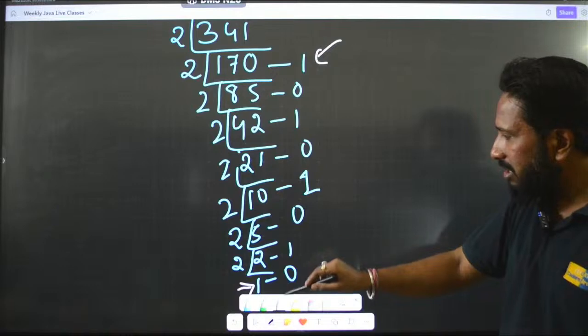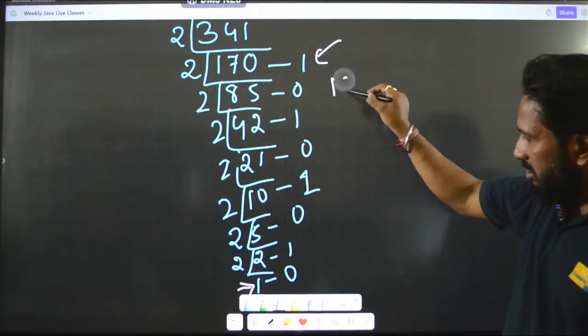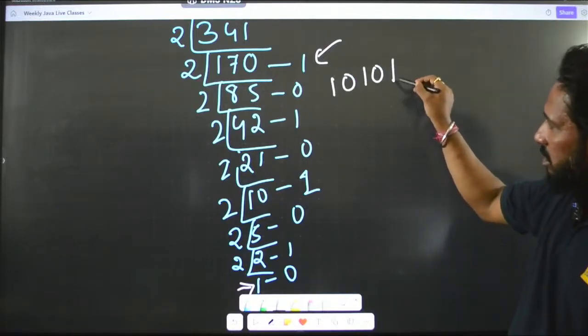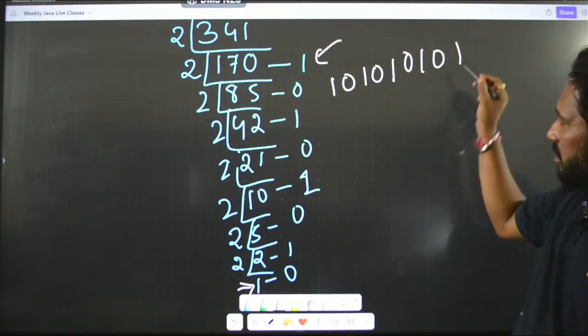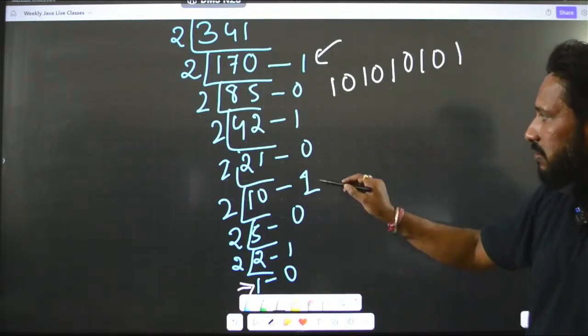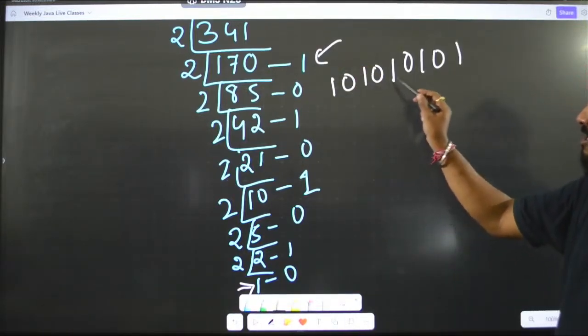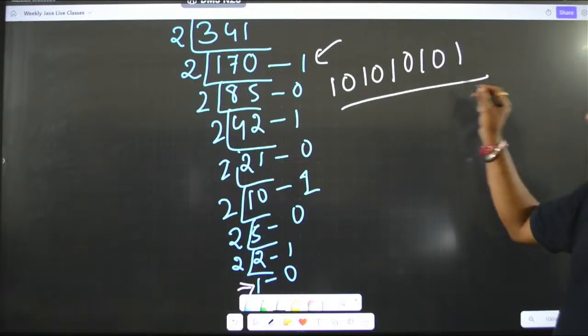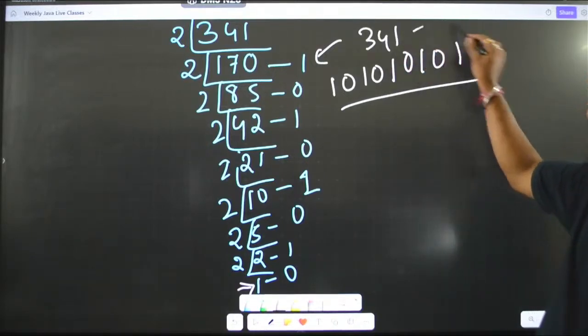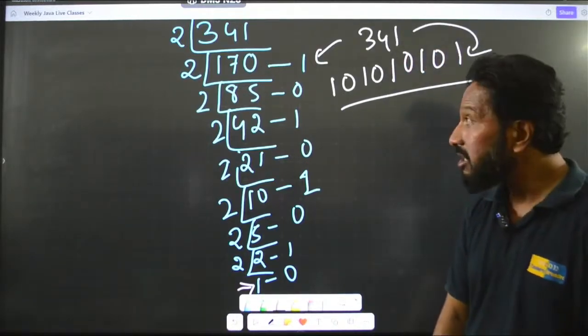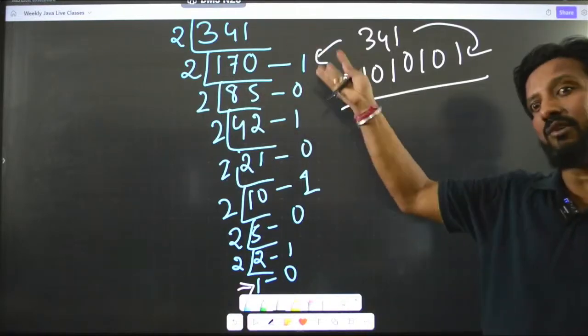So, ultimately it will be 1 0 1 0 1 0 1 0 1. Let me check, 1 0 1 0 1 0 1 0 1. Yeah. So, for 341 the binary is this. Okay, clear? So, this is how we can convert a decimal number into a binary number.